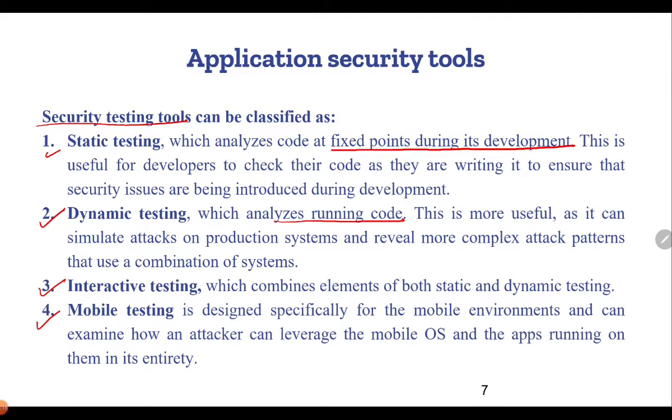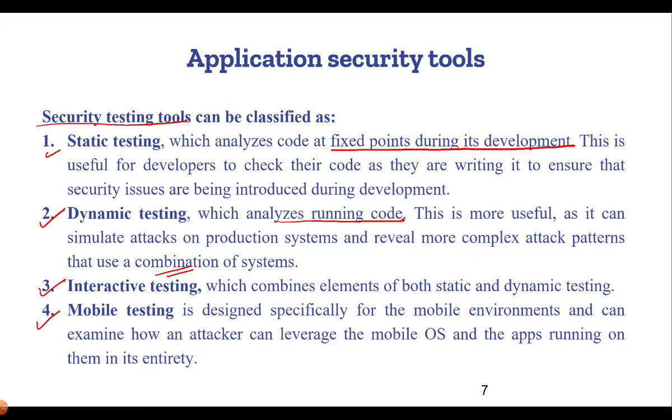Previously, static testing was for fixed code and it used to analyze at fixed points within the code that has been developed. Dynamic testing always analyzes running code, and this is more useful as it can simulate attacks on production systems and reveal more complex attack patterns that use a combination of systems. So it is one of the very much currently used tools because it uses a wide combination of systems in order to identify more complex attack patterns.